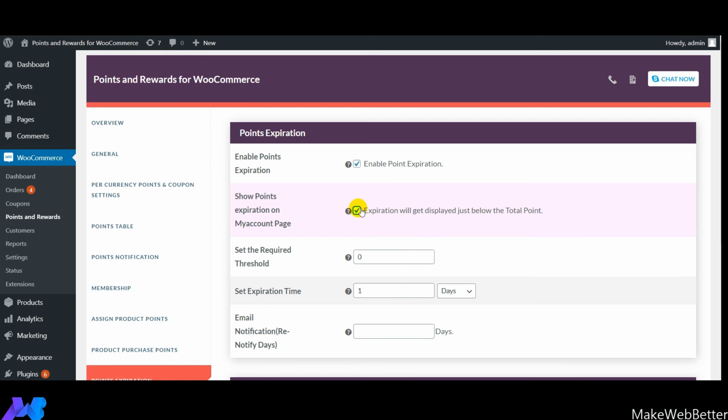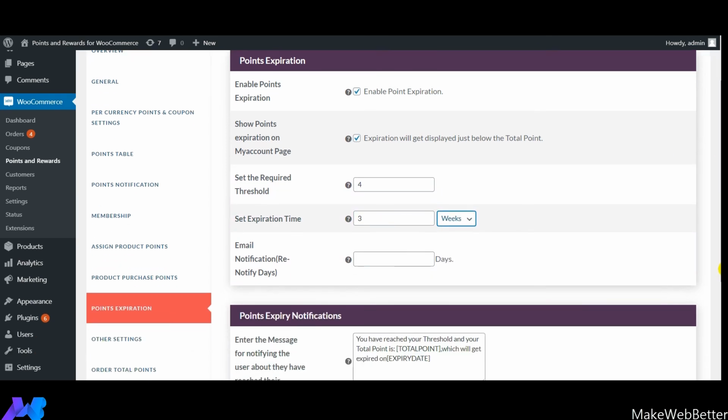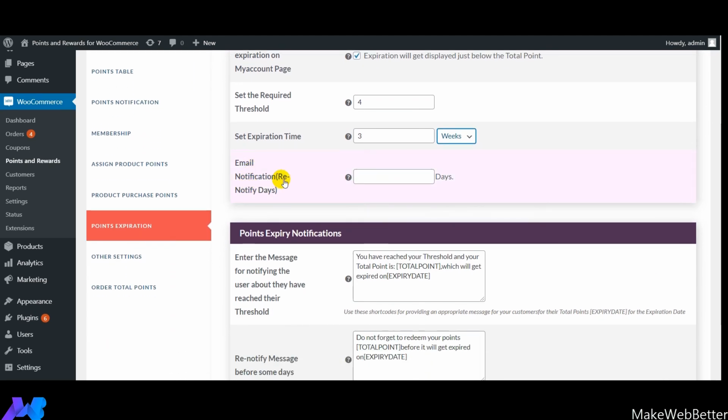So guys, the next setting that comes up is set the required threshold. Over here you need to set the required threshold for the expiration of the points that have been earned by the customers. As soon as you mention the threshold, the expiration time period will be calculated when the threshold has been reached. The next setting is set expiration time. Over here you need to mention the expiration time, which can be in days, weeks, months or years, and it will be calculated based upon the above threshold value.